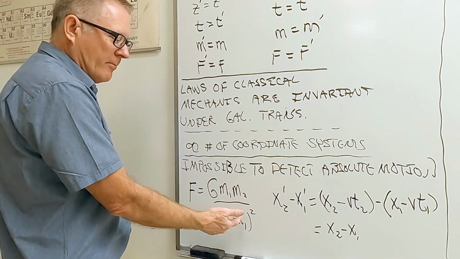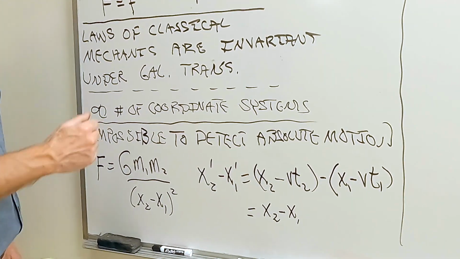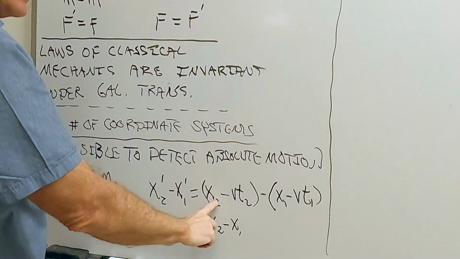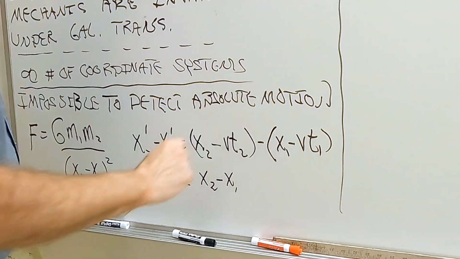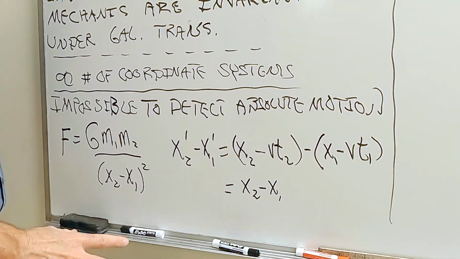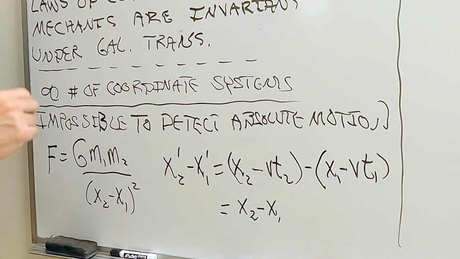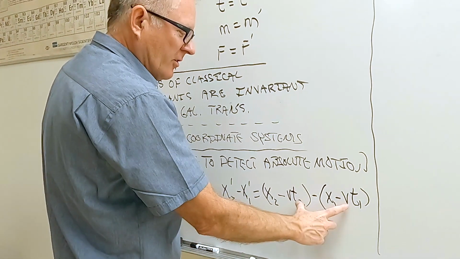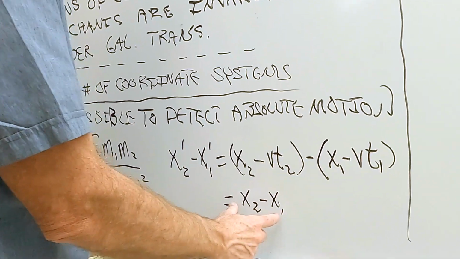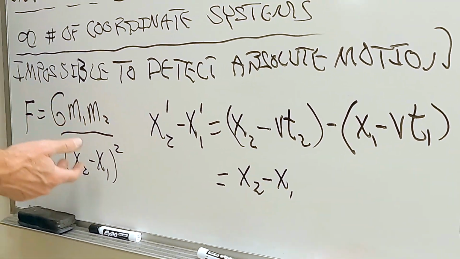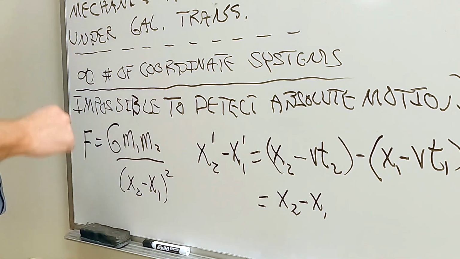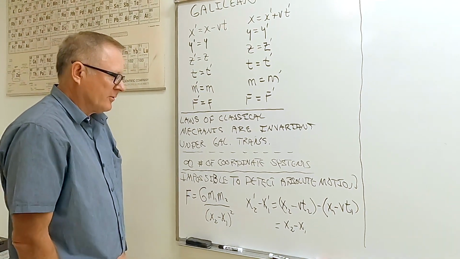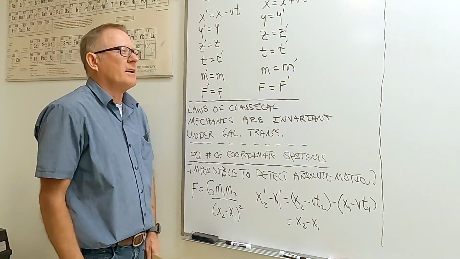If we just look at this bottom part, x2 prime minus x1 prime, if we apply this rule up here to turn it to unprimes, we get x2 minus vt2 minus x1 minus vt1. But I'm assuming when we measure these two positions, we're doing it at the same time. So t1 and t2 were equal, so those two just drop right out, and we're left with x2 minus x1. So Newton's law of gravity is also invariant under the Galilean transformation. So all of Newton's laws are invariant.